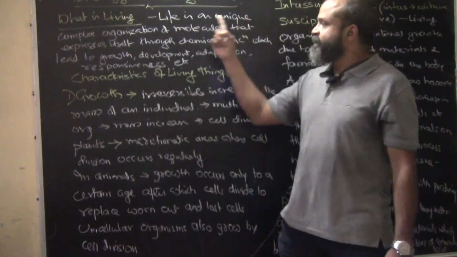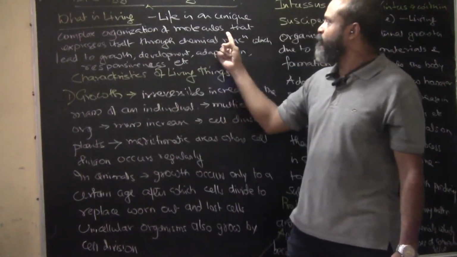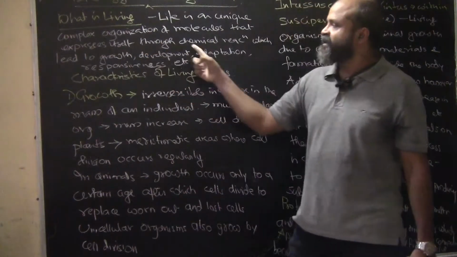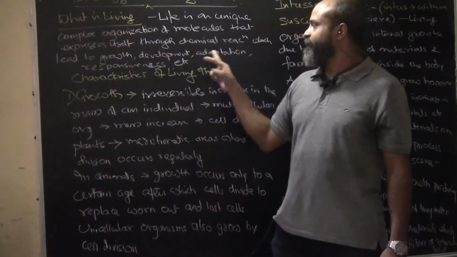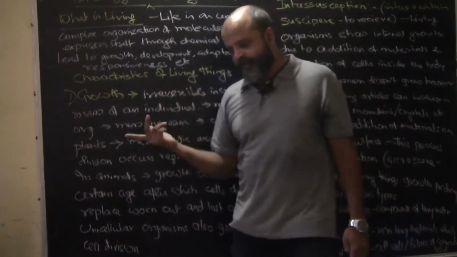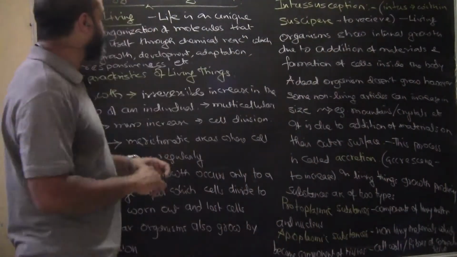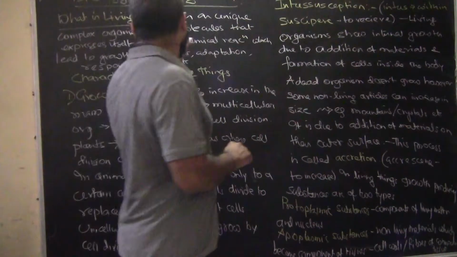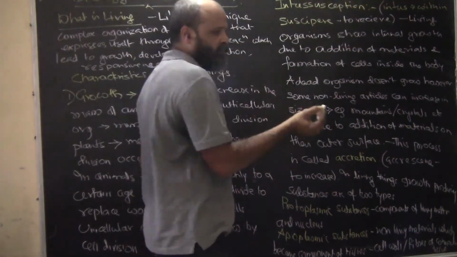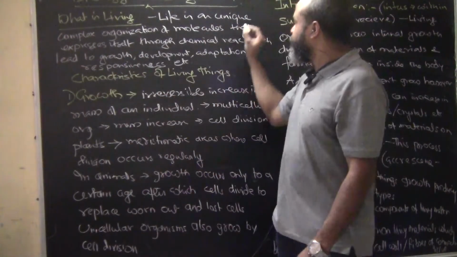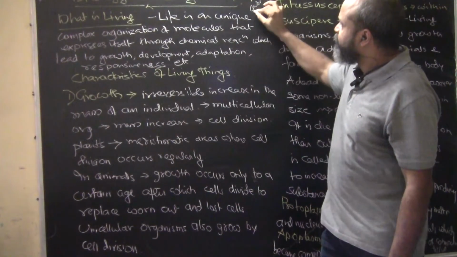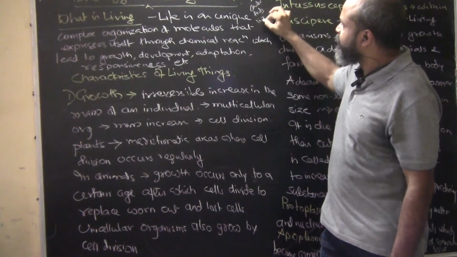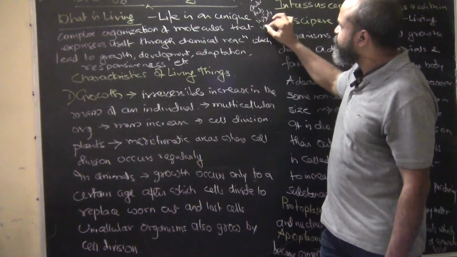Okay, life is a unique complex organization of molecules that expresses itself through chemical reactions which lead to growth, development, adaptation, responsiveness to stimuli, etc. Okay, so how do we understand this? See, life is a unique complex organization of molecules. So we have different molecules in our body. We have molecules of proteins, carbohydrates, fats, lipids, vitamins, minerals.